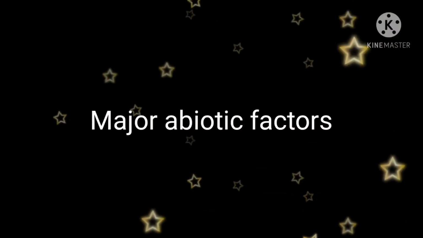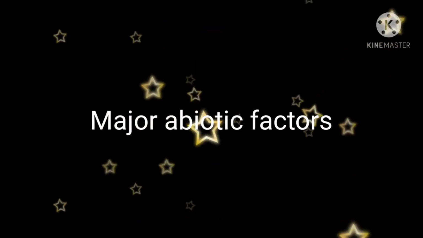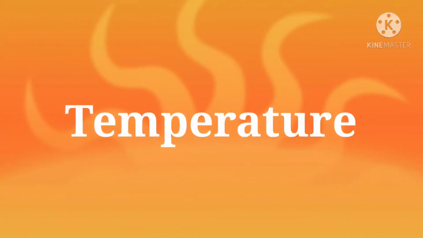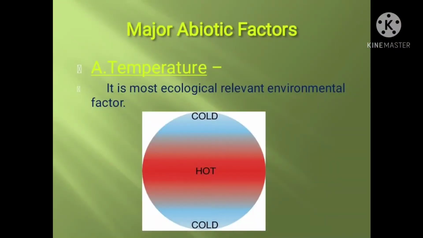Now let's study the major abiotic factors: temperature, water, light and soil. These are the major abiotic factors. First we are going to study temperature. It is the most ecologically relevant environmental factor.